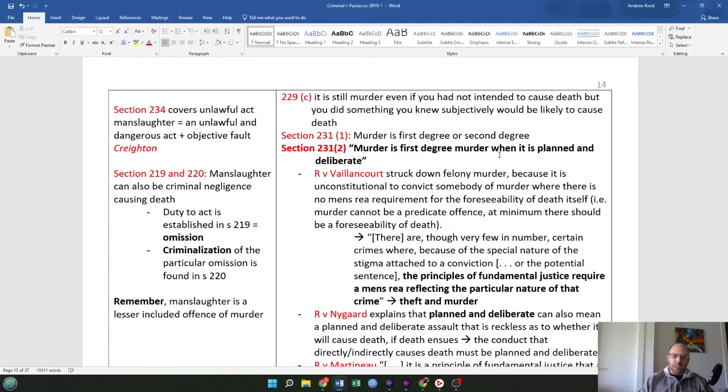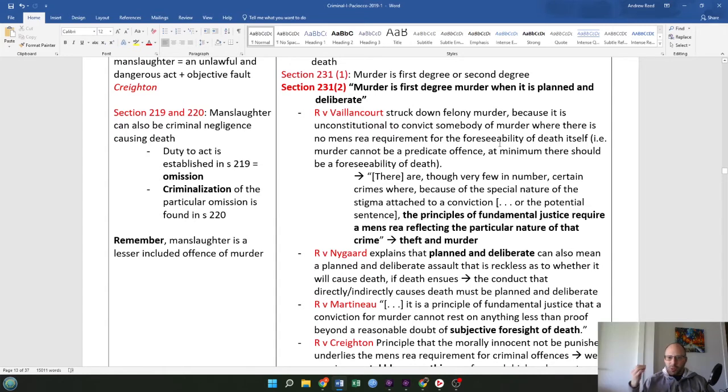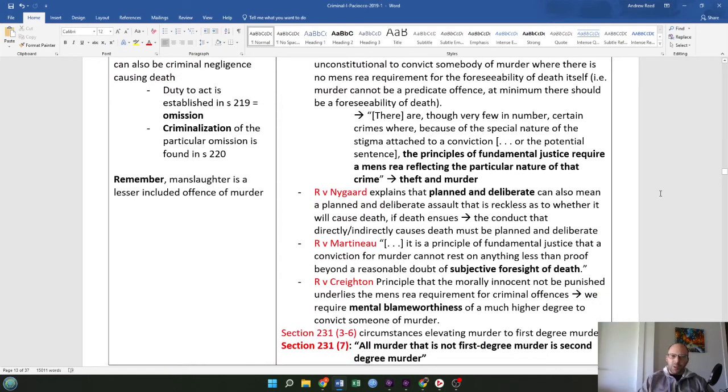So in the Vaillancourt case, they struck down felony murder because it is unconstitutional to convict somebody of murder where there's no mens rea requirement for the foreseeability of death itself. So murder cannot be a predicate offense. At minimum, there should be a foreseeability of death. So there has to be a mens rea for murder, basically. There are, though very few in number, certain crimes where, because of the special nature of the stigma attached to a conviction or the potential sentence, the principles of fundamental justice require that a mens rea reflecting the particular nature of that crime. Some examples are theft and murder.